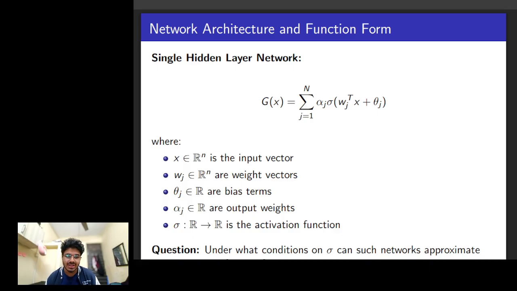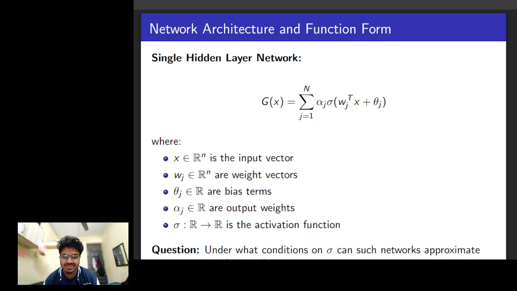For each neuron, we have an input vector x. It's projected by a weight vector w_j, and it's shifted by some bias theta_j, and then passed through a non-linear activation function, which is what sigma is, and then finally it's scaled by some output weight alpha_j. Everything is summed up.